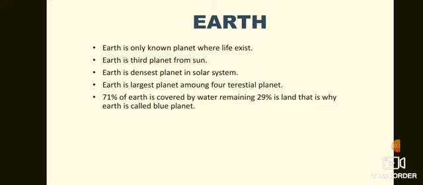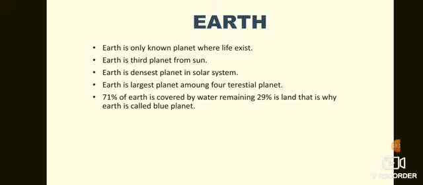So now let us study the composition of the Earth. The Earth consists of water bodies and land. 71 percent of Earth consists of water bodies, and the remaining 29 percent of Earth consists of land. So the maximum percentage of Earth is water, whereas the minimum percentage is land. That is the reason why Earth is also known as the blue planet.